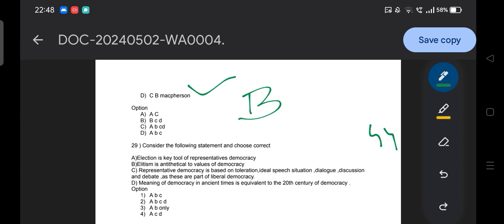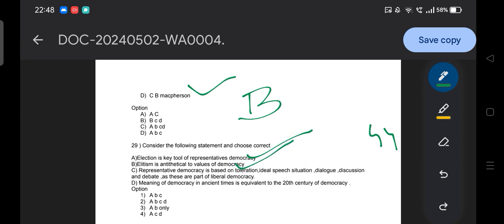Because this kind of question was asked in your examination. If you remember, last time they asked questions on liberal democracy. So here the time is off, guys. So the correct ones: election is a tool of representative democracy, correct. Elitism is antithetical to the values of democracy, correct.